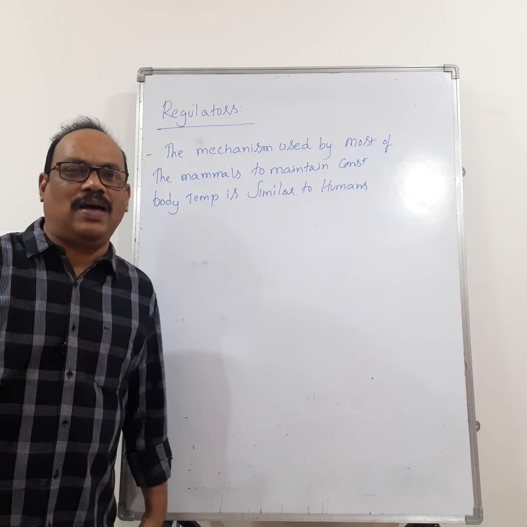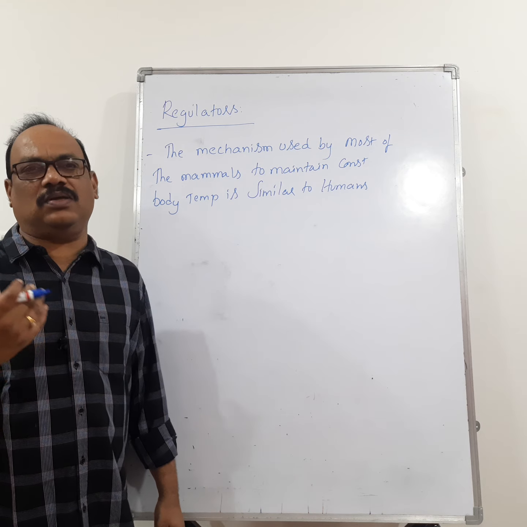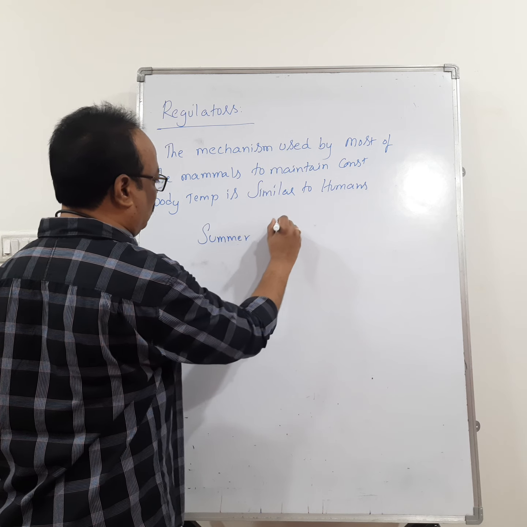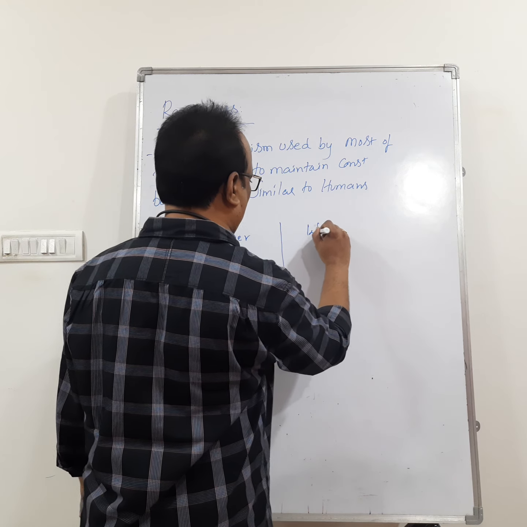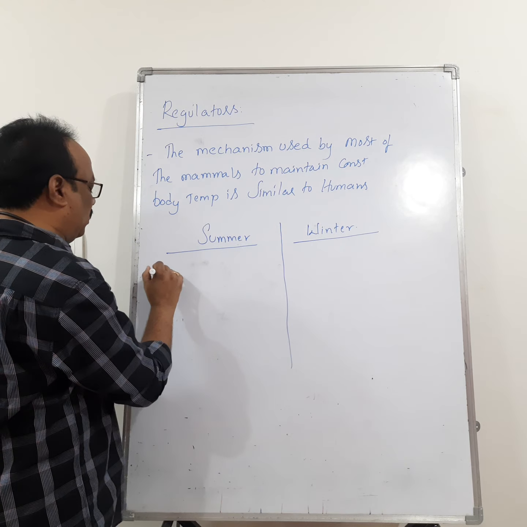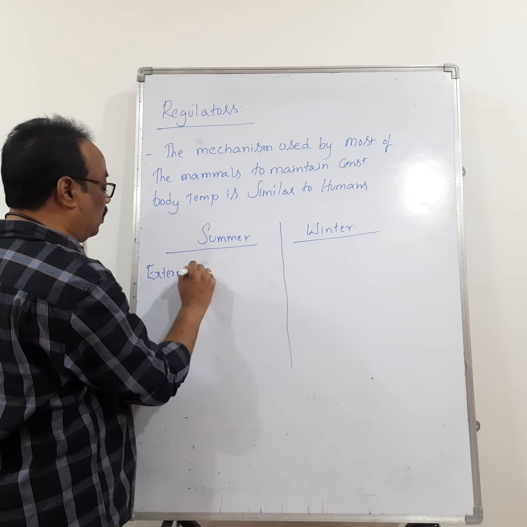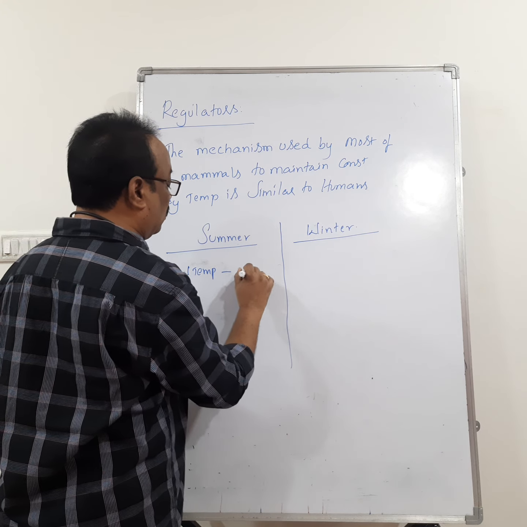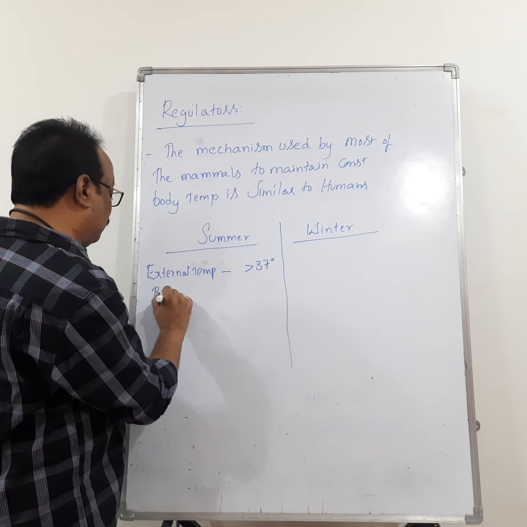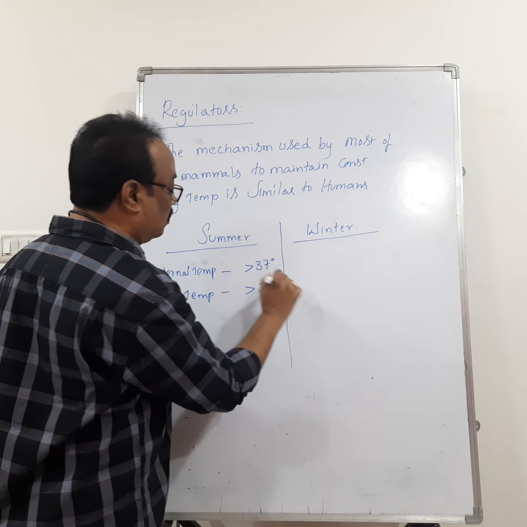Then let us see how man is able to maintain constant body temperature in summer and also in winter. Let us see in the summer season what the body temperature is and what the environmental temperature is, and in the winter. In summer, the external temperature, that means the environmental temperature, is greater than 37 degrees centigrade. Then what about the body temperature? The body temperature is also more than 37 degrees centigrade.